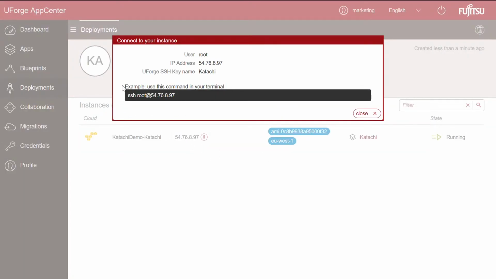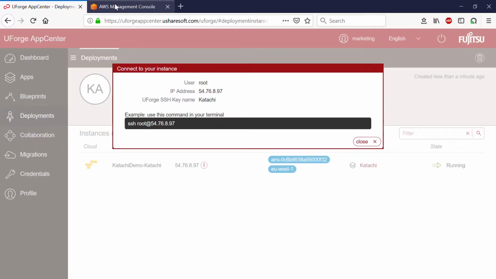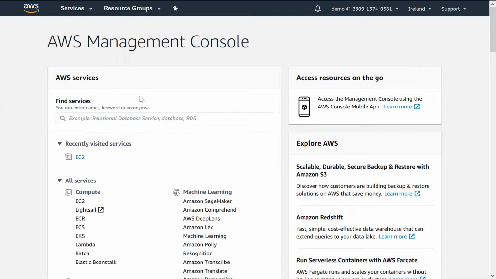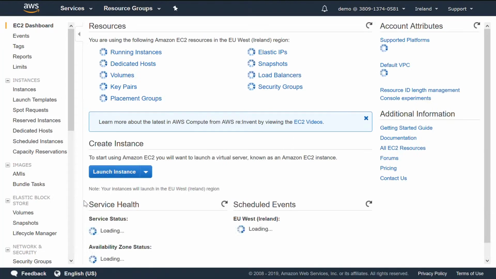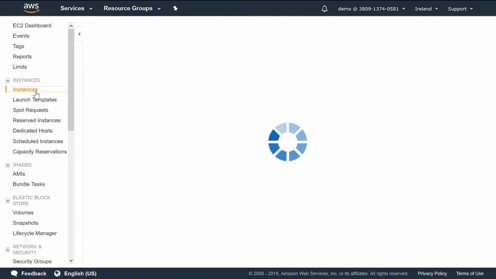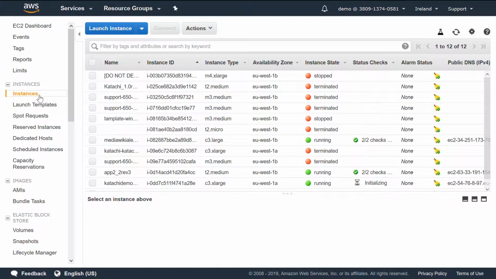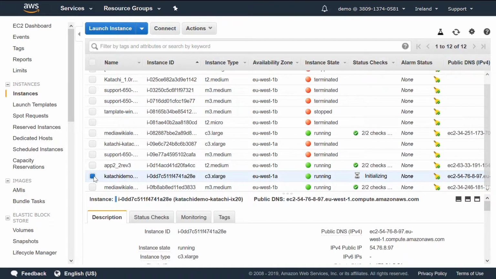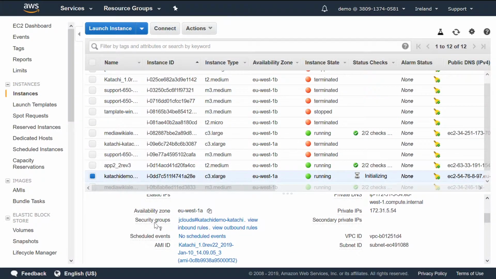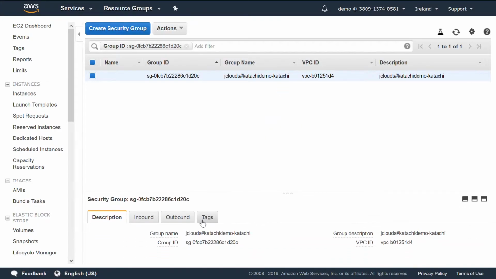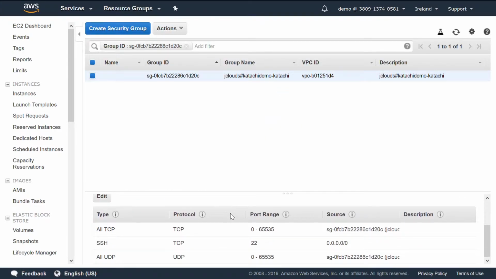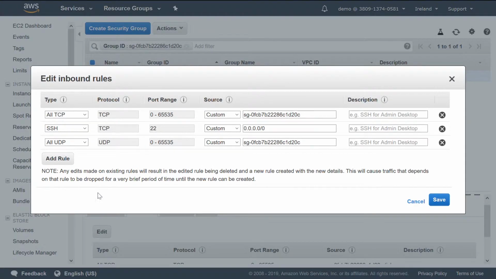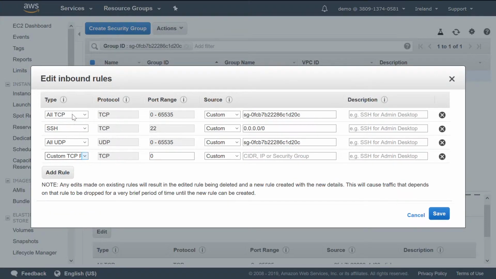And now all we need to do is open up the correct ports on our server to enable us to access it. So log into your AWS Management Console, which I've already done here. And just a quick note here that you can avoid these manual configuration steps by using the blueprinting functionality in UForge, which I'll show you quickly in a moment. So what we're going to do here is just add a new inbound security rule, opening up the correct port.